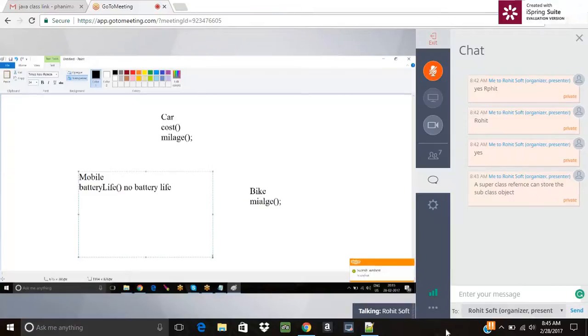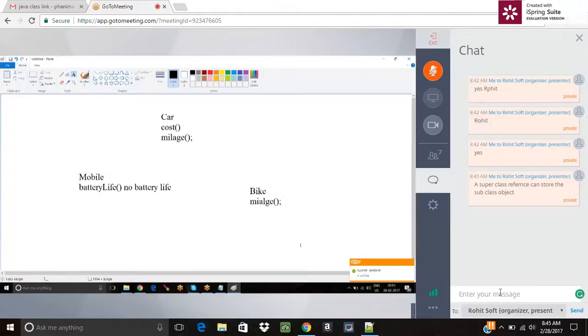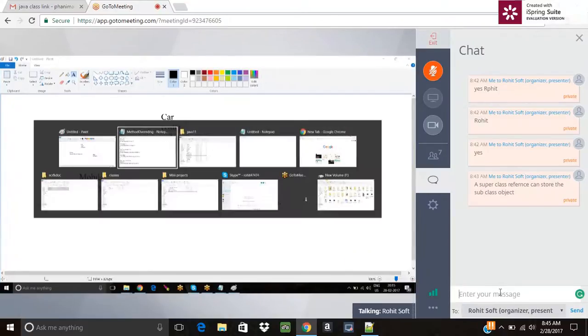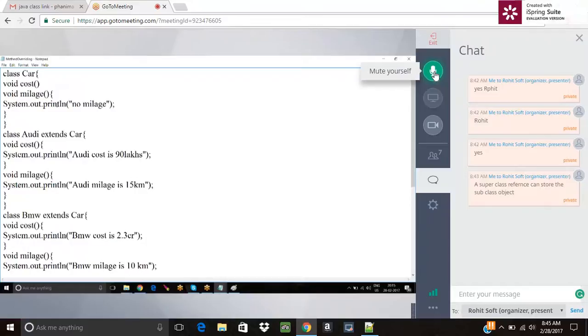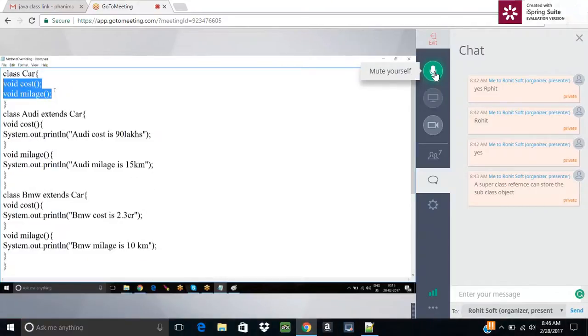Now after this, what do we have? I want to restrict this. I don't want to write the superclass methods. I want to remove them. So what's happening? When you remove the superclass method bodies, the compiler will give an error. Because as per the definition, a method is a set of instructions which performs a particular task, and here we are not writing any instructions to perform a task.